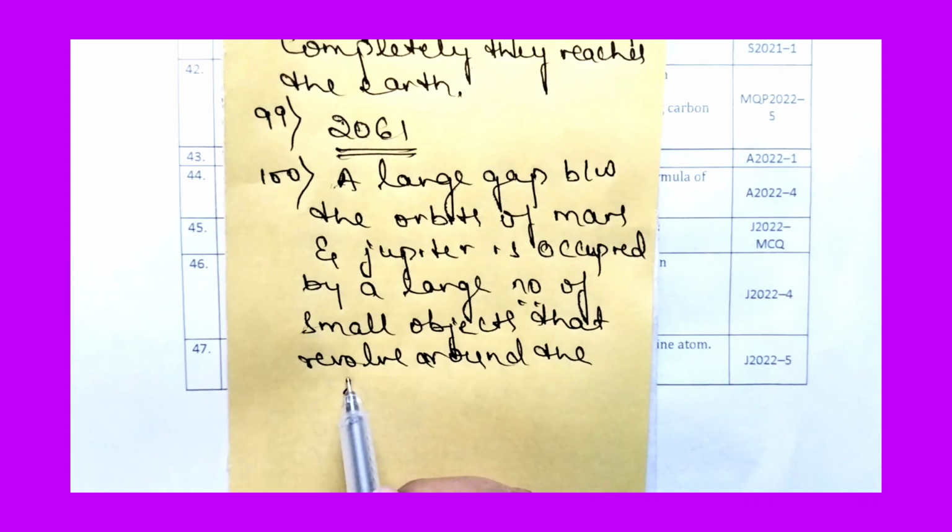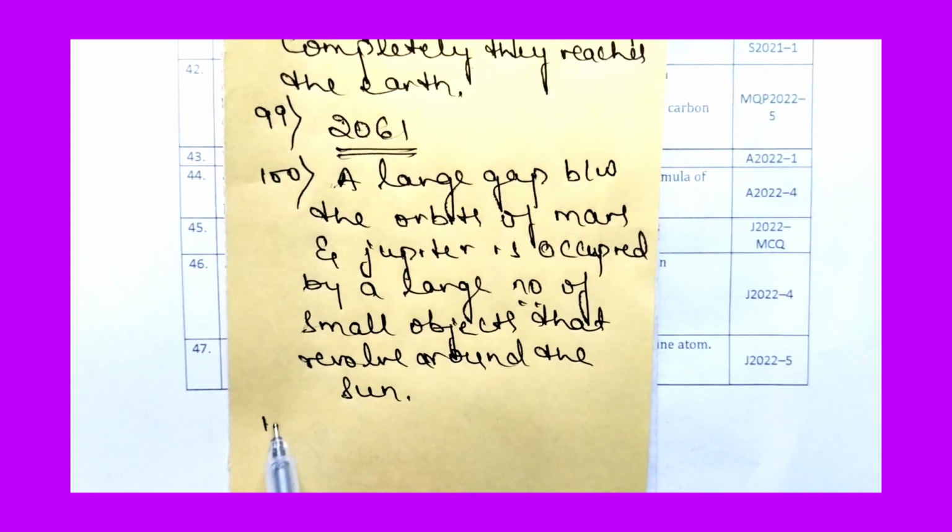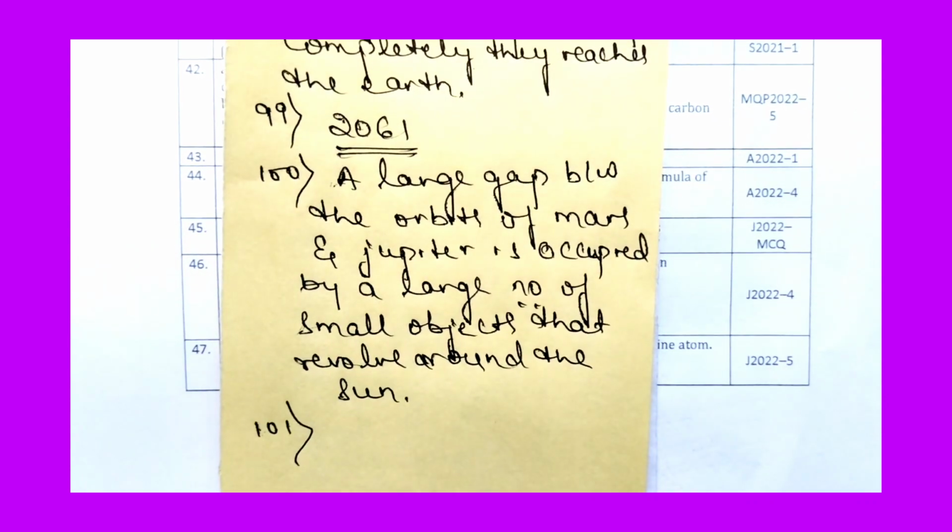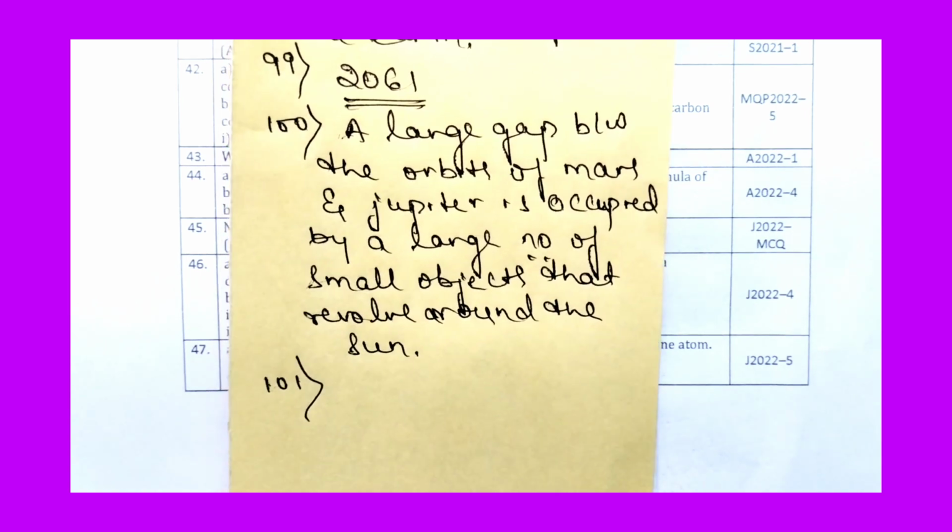They are called asteroids. Now let us move to question number 101.